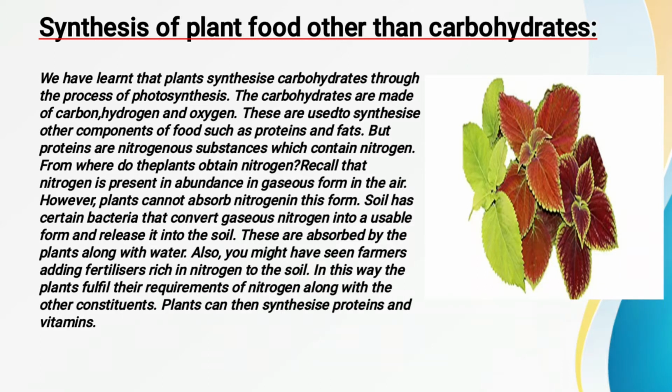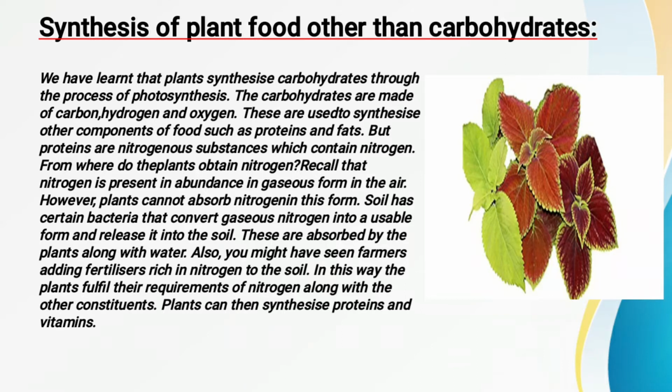They are using carbon dioxide from the atmosphere, and water and minerals from the soil, in the presence of sunlight. They absorb the solar energy with the help of a green pigment called chlorophyll.